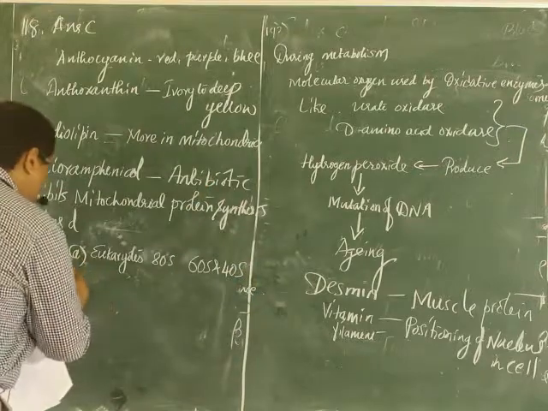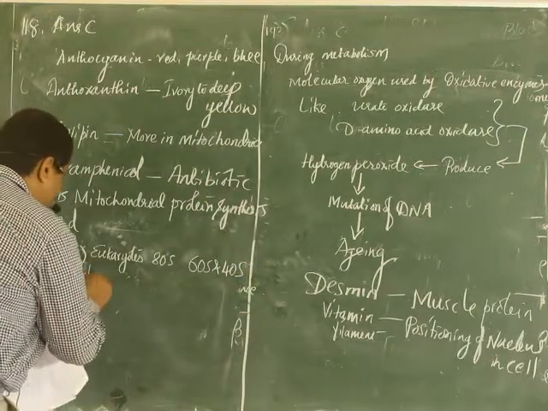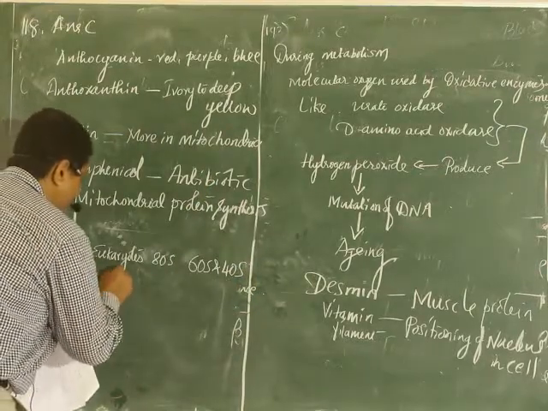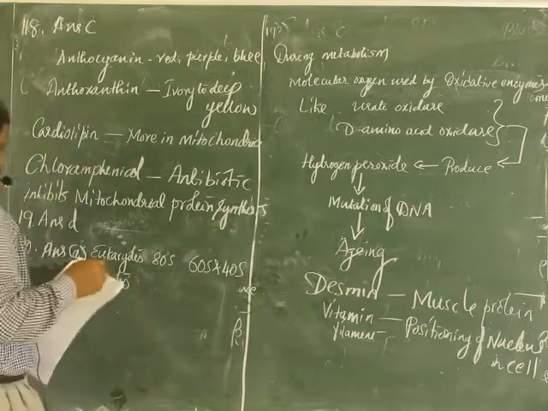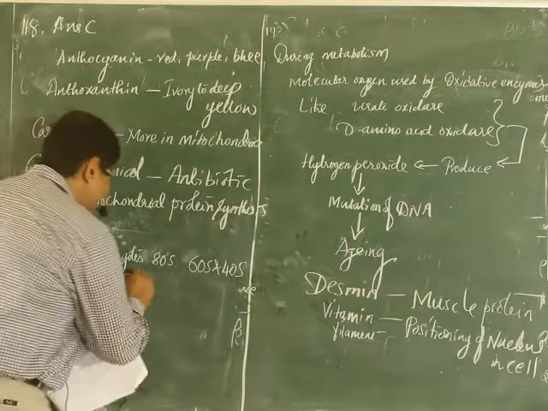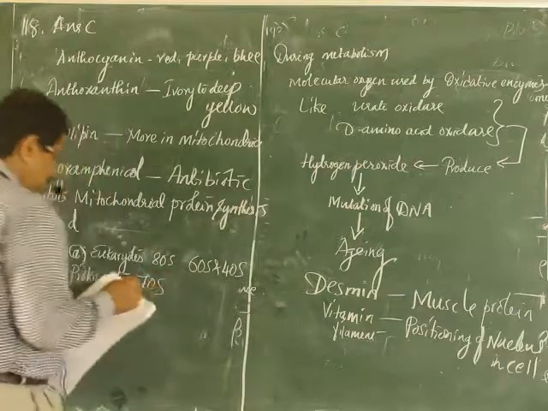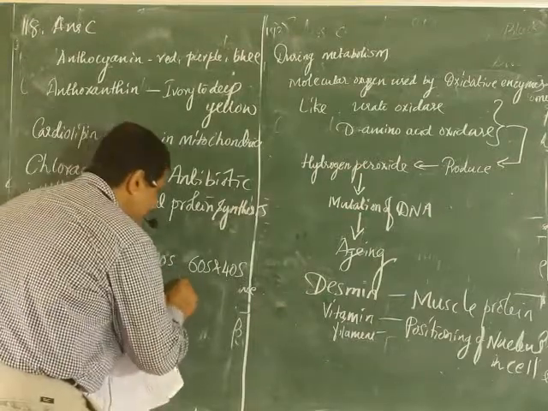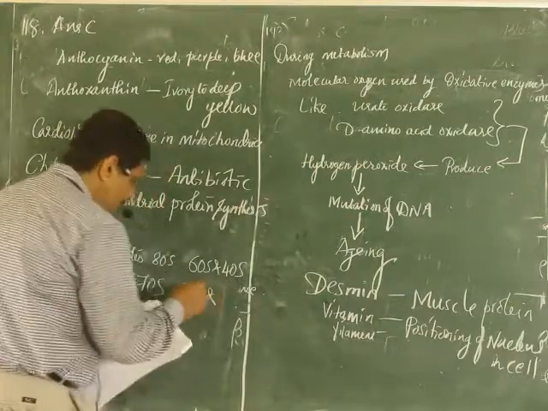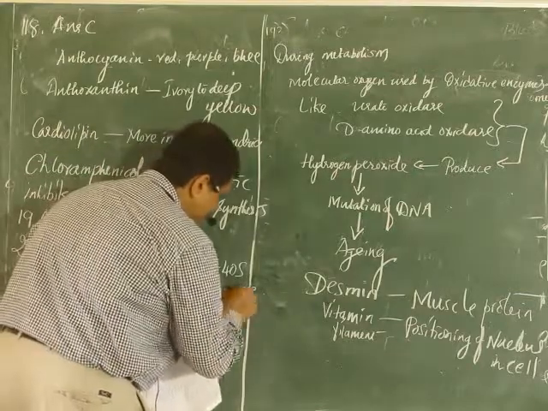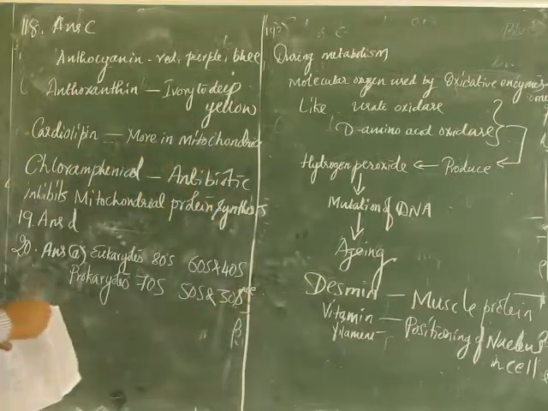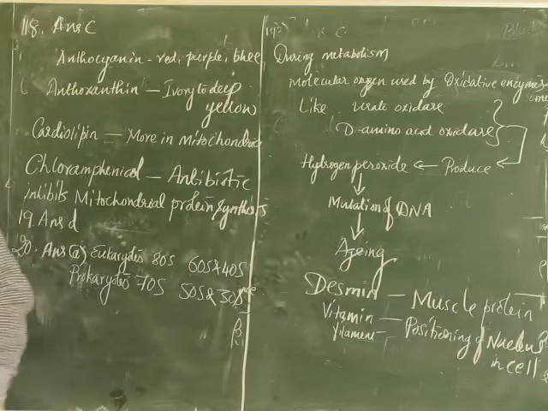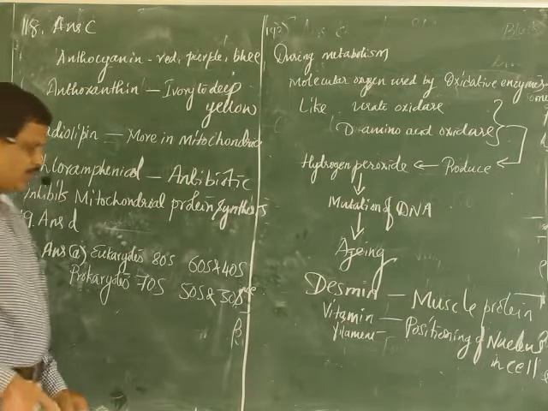Then the prokaryotic ribosome, in prokaryotes, is around 70S, where the larger subunit is 50S and the smaller subunit is 30S. Okay? So you should remember this.